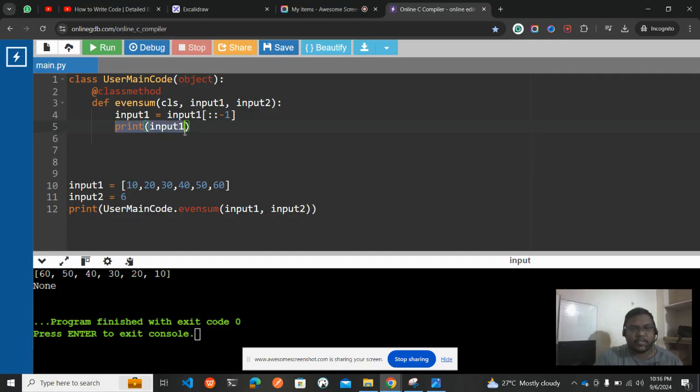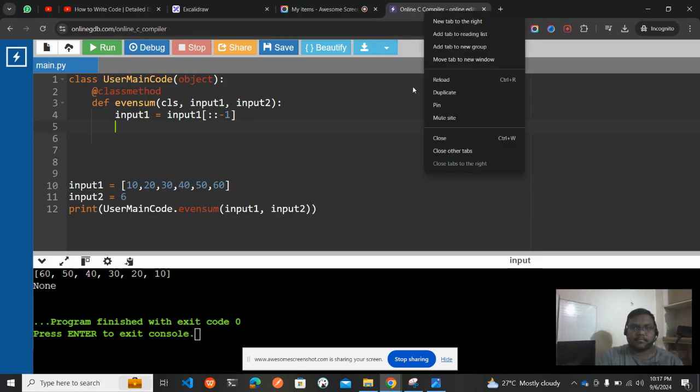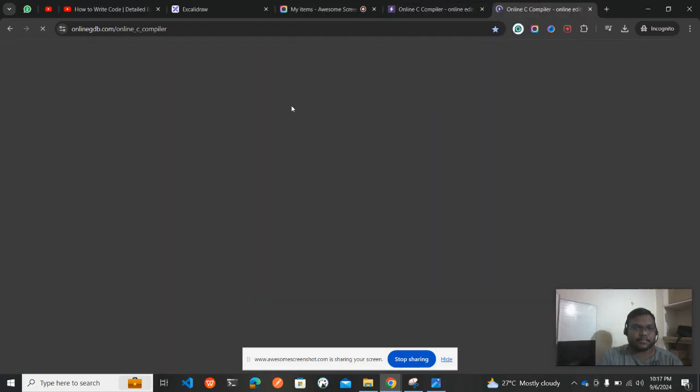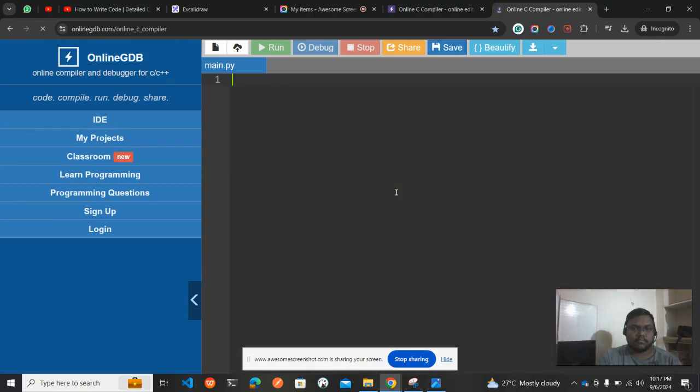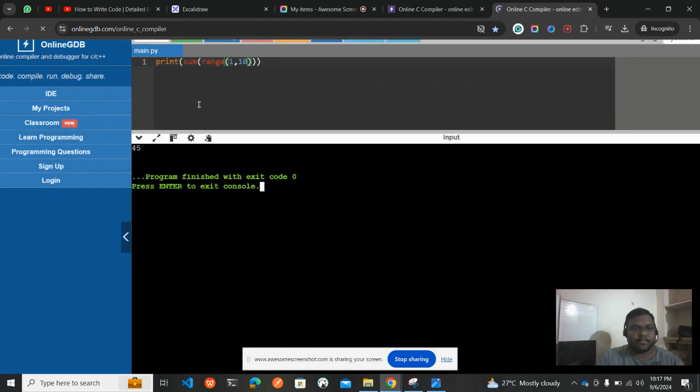After reversing the array, what we need to do is print the sum of even position values. So basically what I told in my class lectures also, in the inbuilt functions in Python, we have a function called sum. What this sum function does is it takes a range of values and sums up the values. For example, let me duplicate, print of sum of range of 1 comma 10. Did that work? Yeah, see.